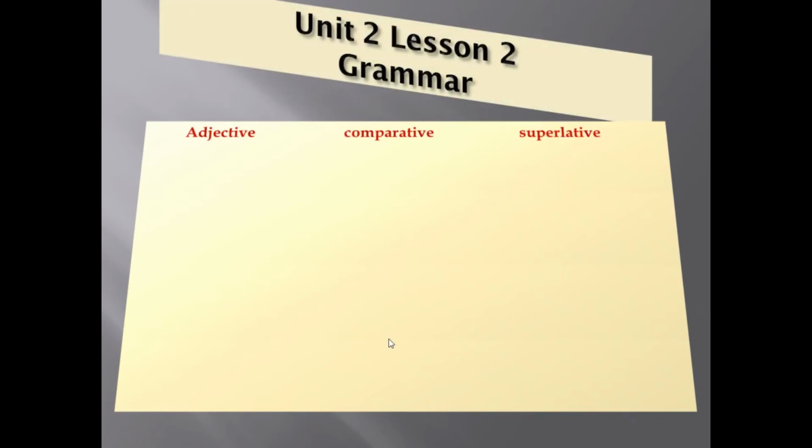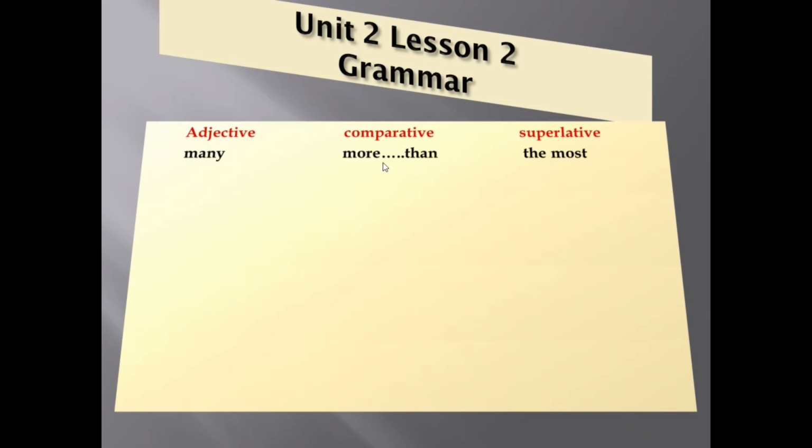Let's see how I can compare or use these adjectives in comparison. Today we are going to talk about these adjectives and how they can be in comparative and superlative form. For example, many.